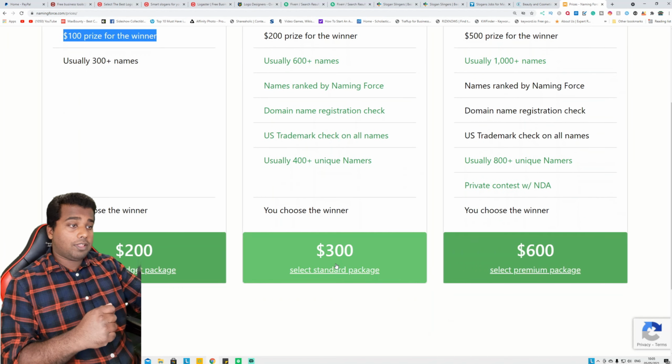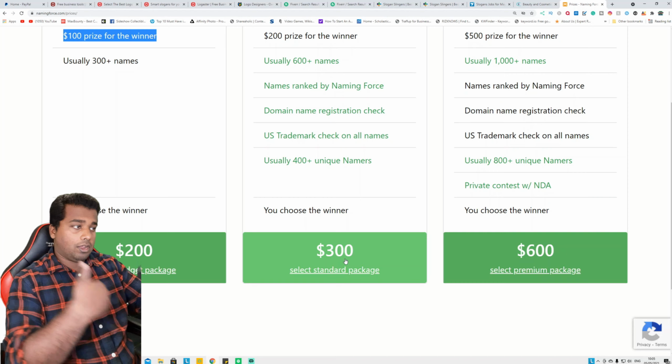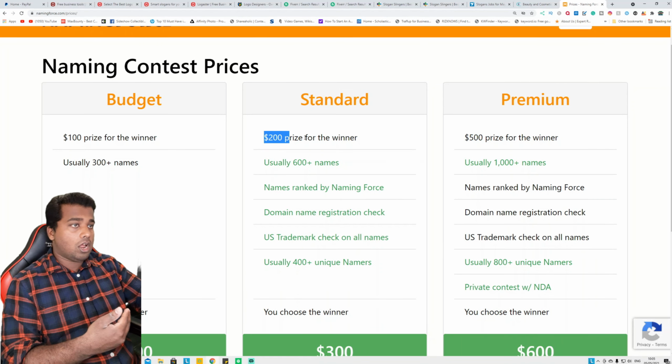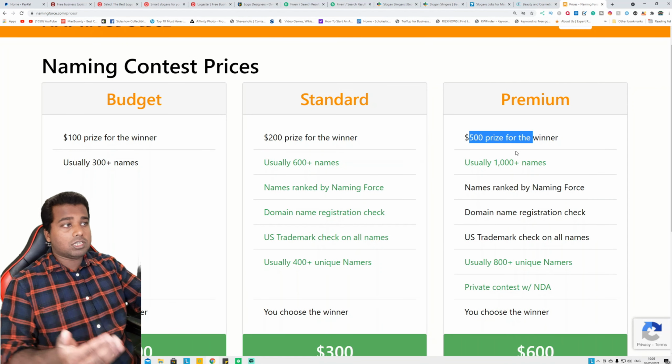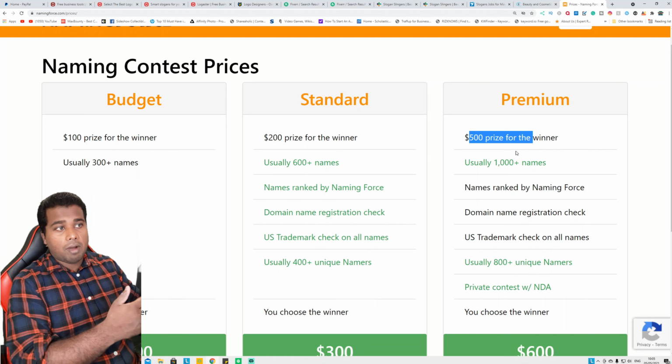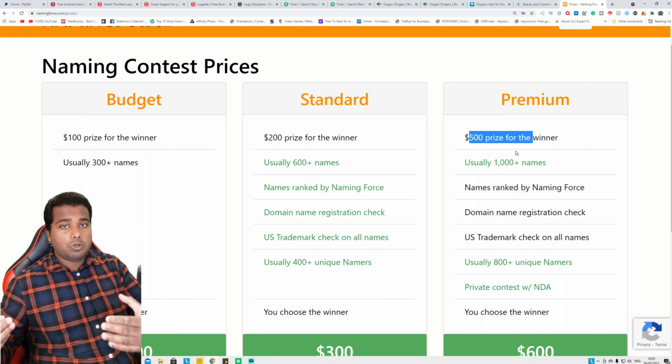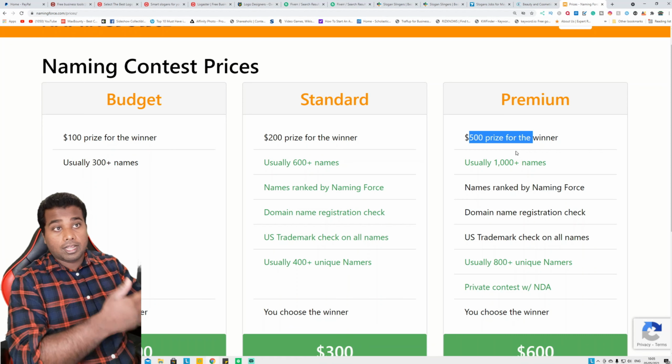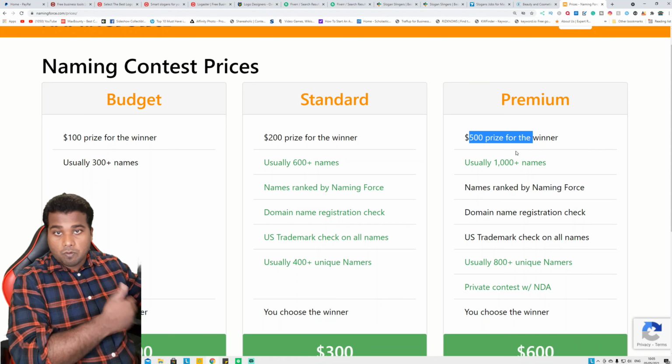If they're going for a larger package, you get paid a larger amount, because half of the money goes to Naming Force for registering their domain and everything, but you get your share for coming up with a company name for that client, guys.